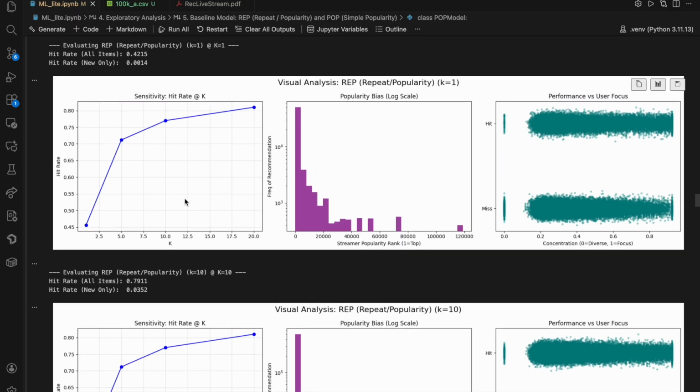These are our visualizations that we use to analyze the effectiveness of every model and baseline that we tested. We have its performance at various values of K, so various hit at metrics. We can see how it biases streamer popularity.